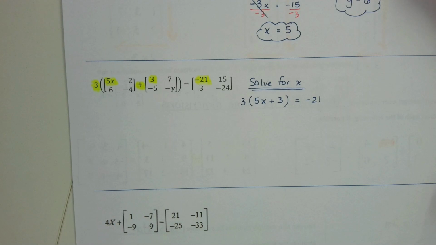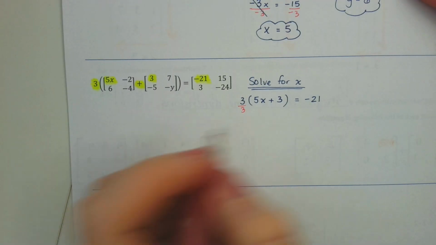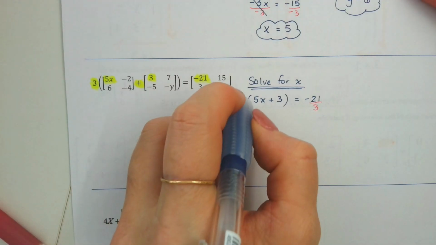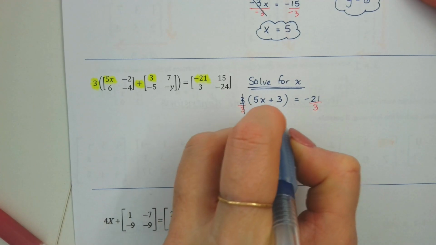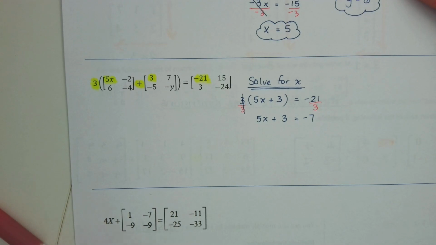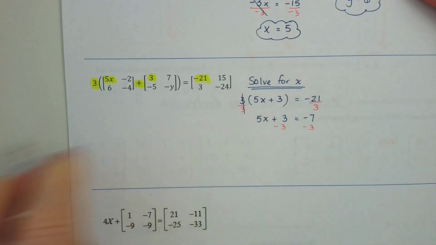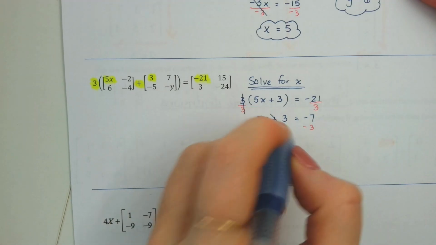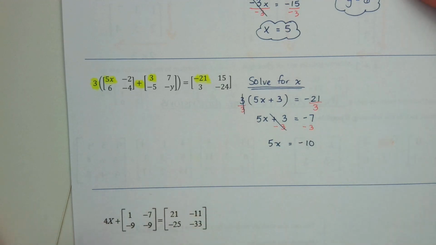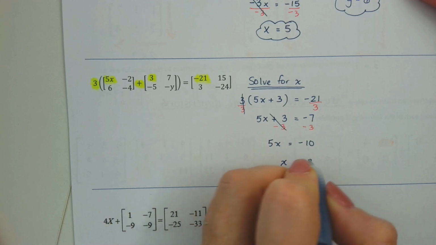Anyone? Yeah, you can start by dividing by 3. Do I need to divide what's in the parentheses by 3? Nope. Just in front and just on the right side. So that'll give me 5x plus 3 equals negative 7. And then what? Subtract 3. Giving me 5x equals negative 10. And then if you divide both sides by 5, what's that x going to be? Negative 2.